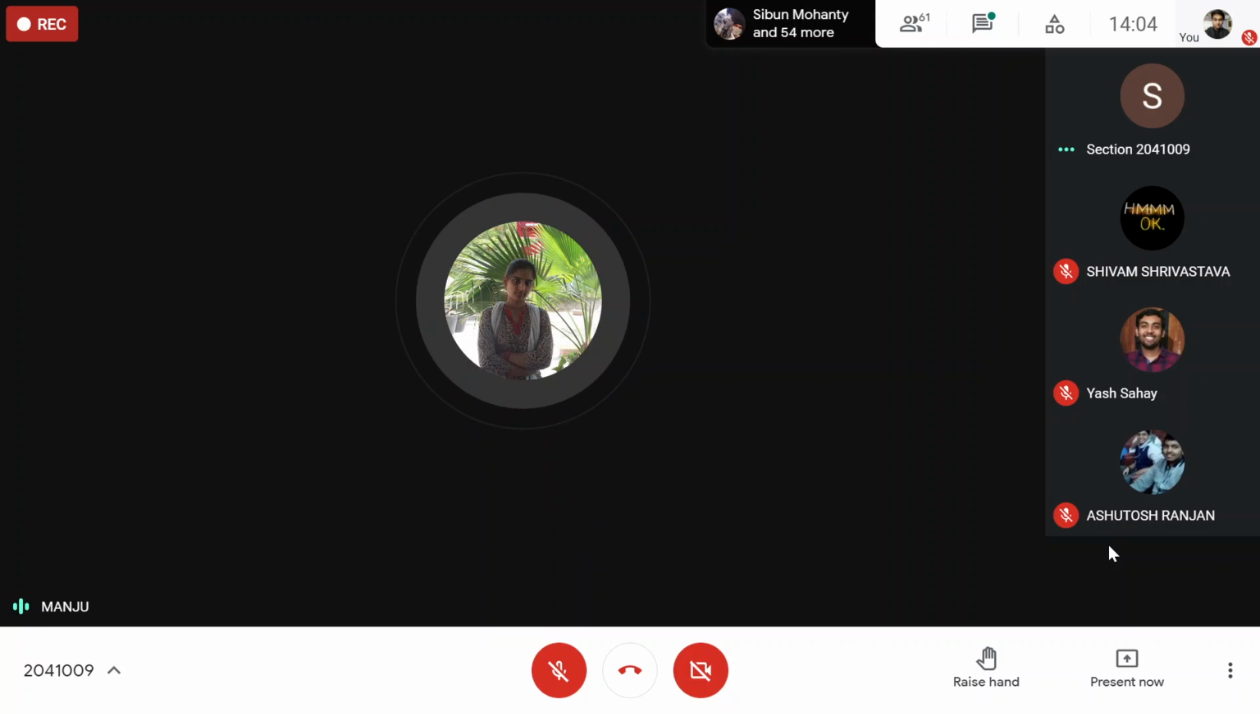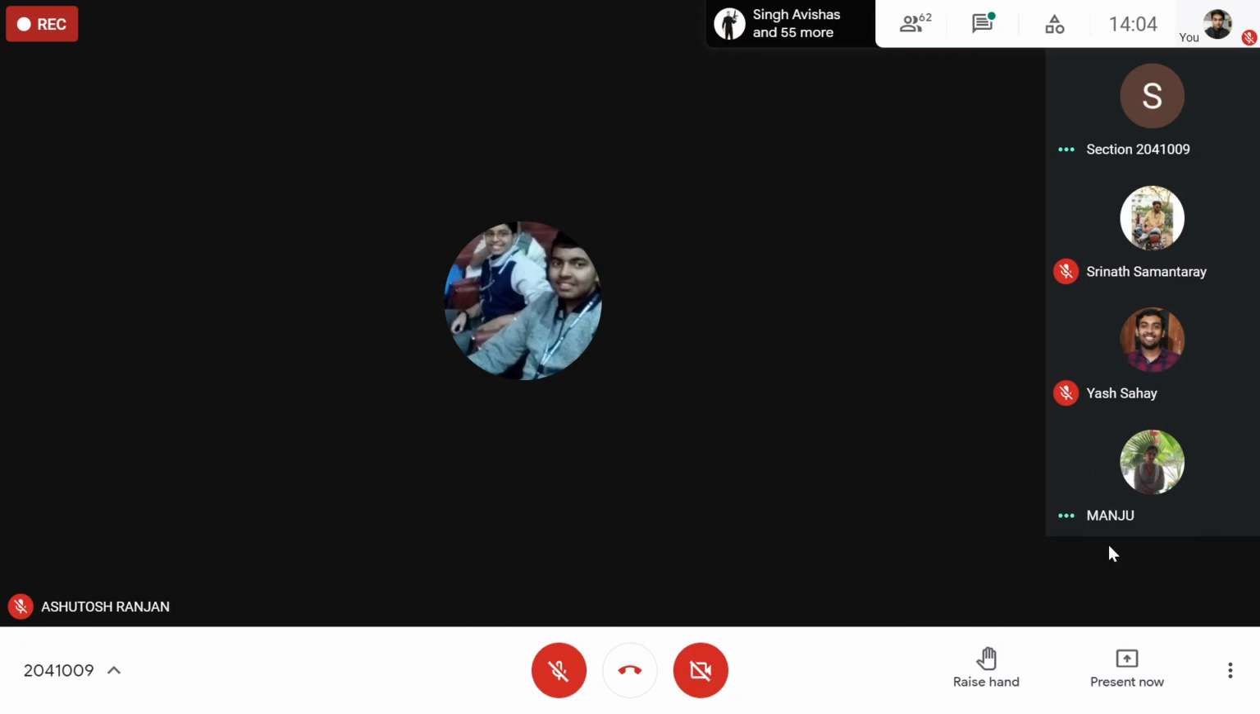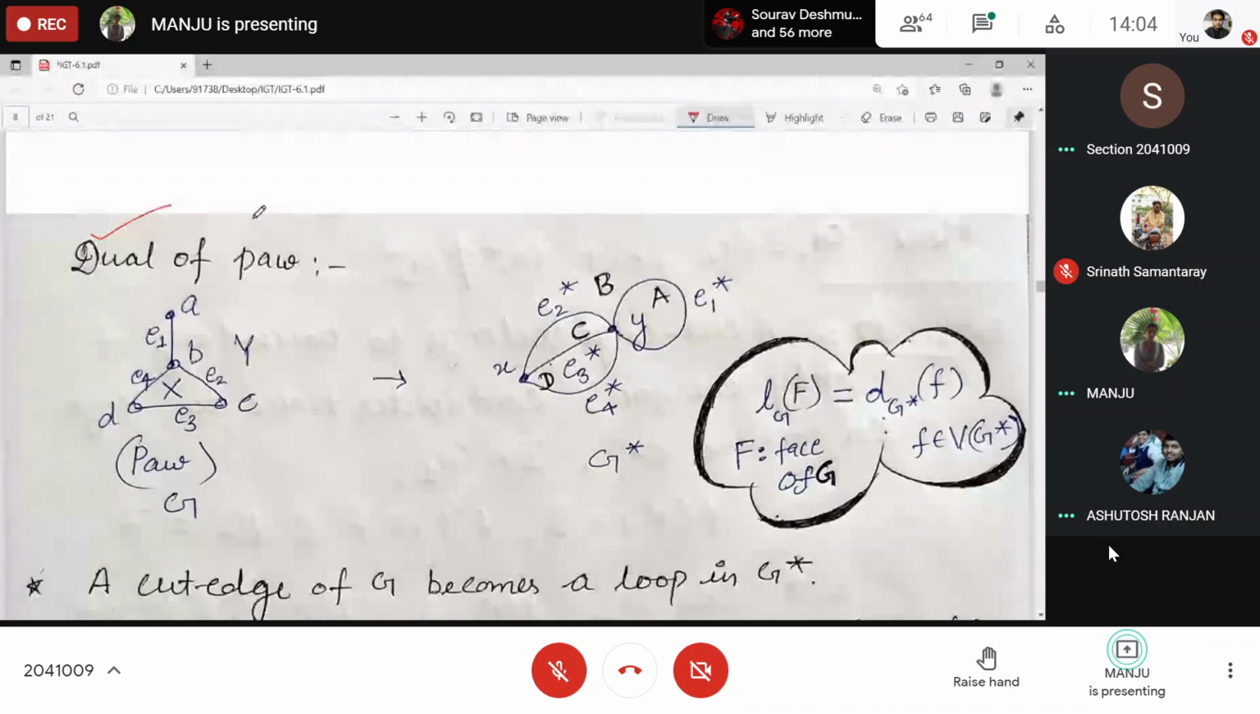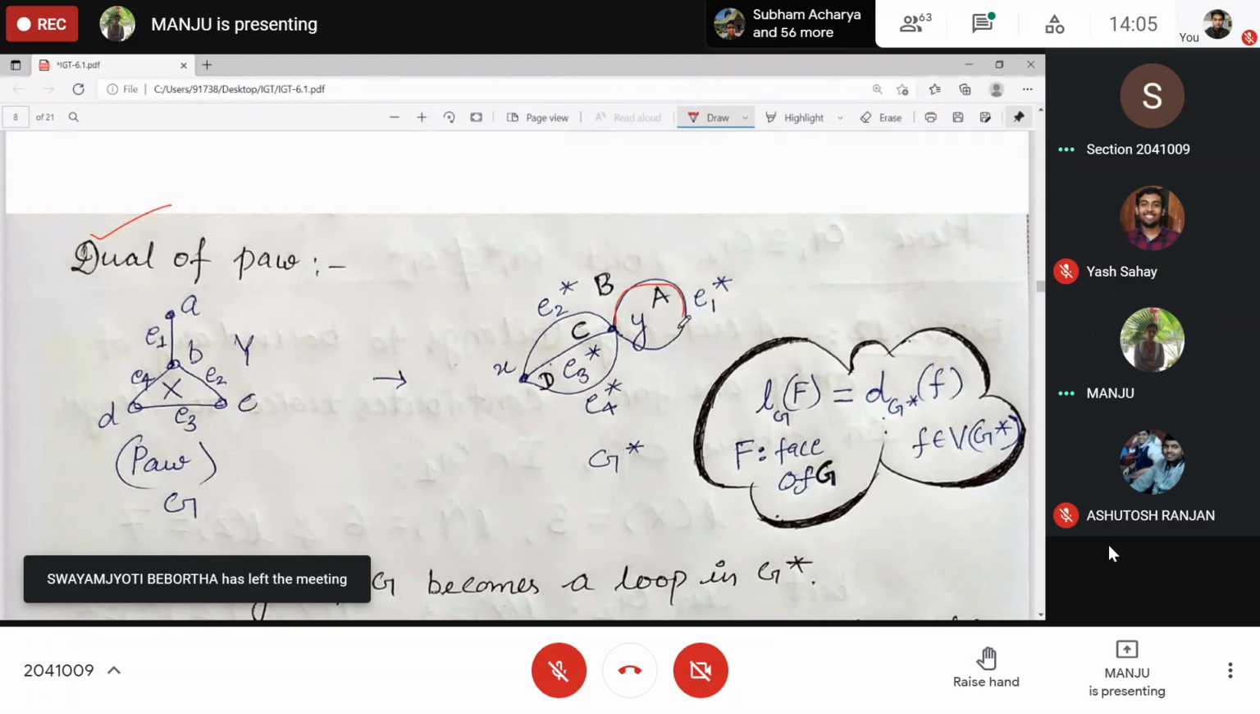What we were discussing, dual. You were telling that a bridge acts like a loop. So whenever you have a cut edge, it will be converted into a loop.